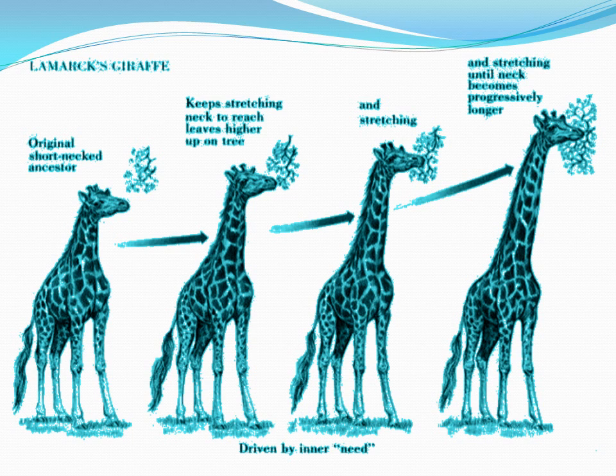Then the giraffe kept stretching its neck to reach the leaves of higher trees, until the neck became progressively longer, and these characters were accumulated and inherited by their progeny from generation to generation. So all the giraffes in the present day have long necks, according to Lamarck's theory.